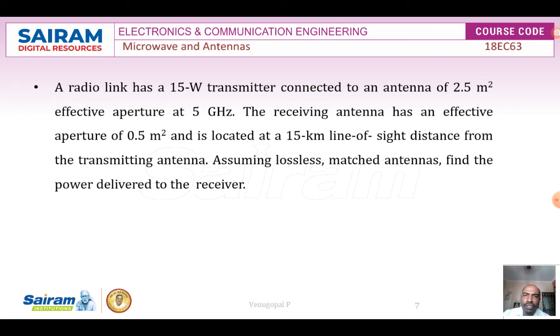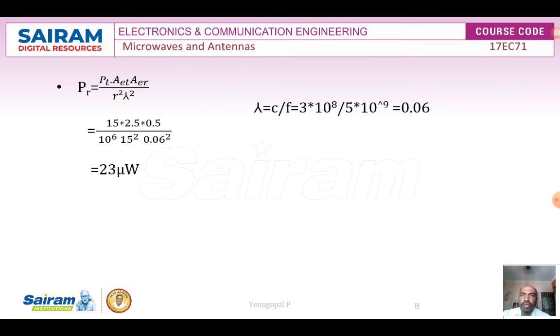Using this you can find out the lambda, and the receiving antenna aperture, that is effective aperture of the receiving antenna AER, is equal to 0.5 meter square and the distance of separation between the transmitting and receiving antenna is 15 kilometer. Now substituting all this in the Friis transmission formula relating received power with the transmitting power, you will get 23 microwatts.